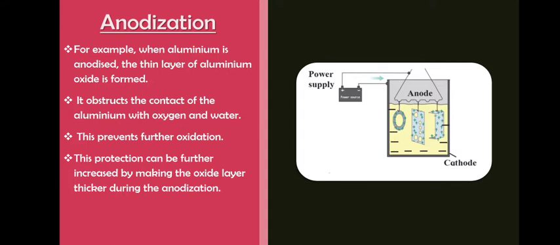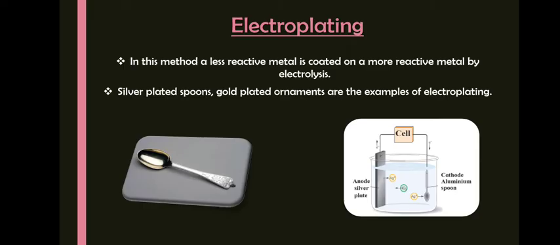This protection can be further increased by making the oxide layer thicker during the anodization. You will increase the amount of anodization you are doing. So the thicker the layer, the better it will be at preventing rusting.